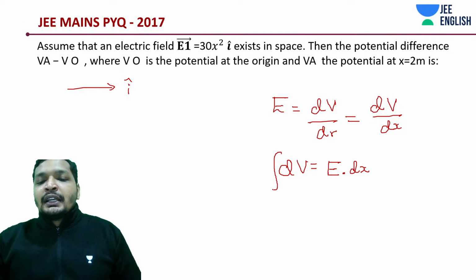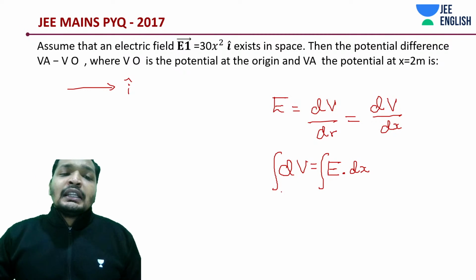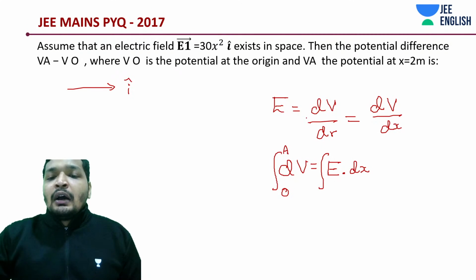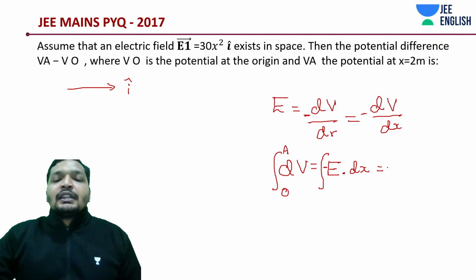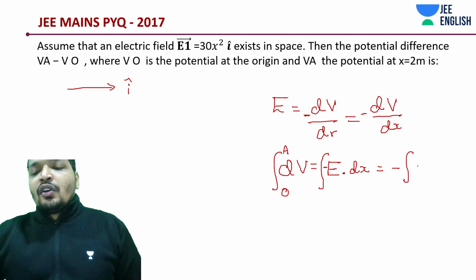So what we need to do is integrate this dV. We need to integrate the electric field. We need to integrate dV from O to A, not A to O, but O to A. And one important thing, there should be a negative sign. Don't miss out the negative sign. If you miss out the negative sign, you will get the wrong answer.